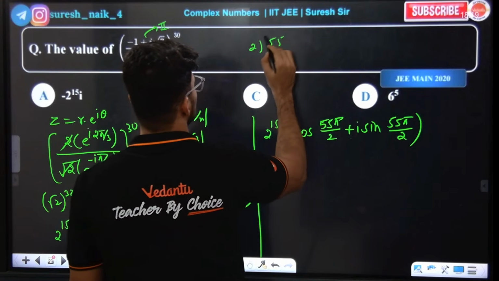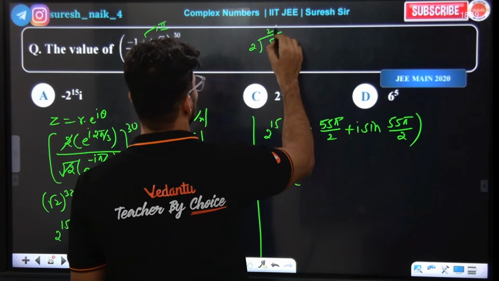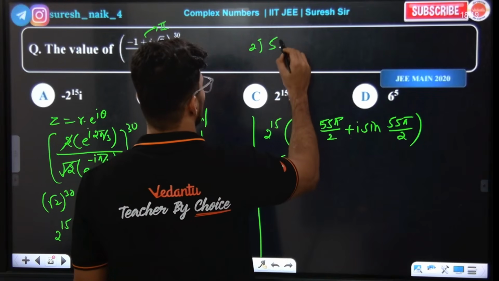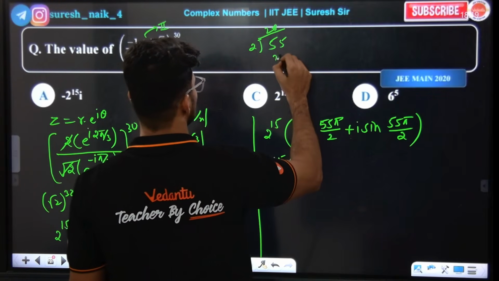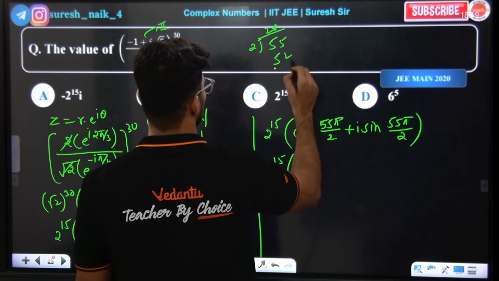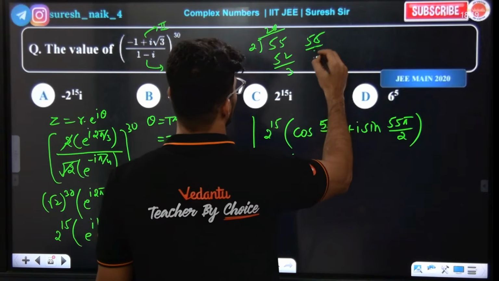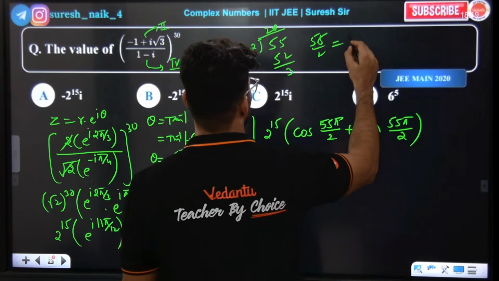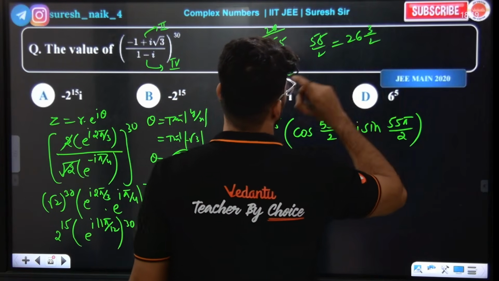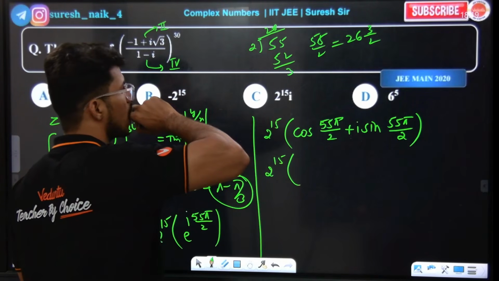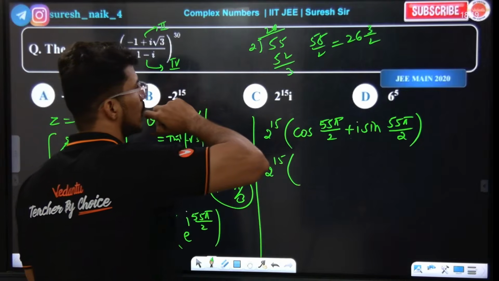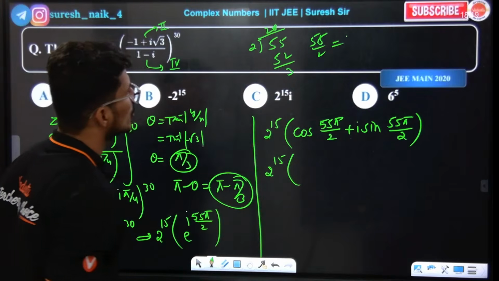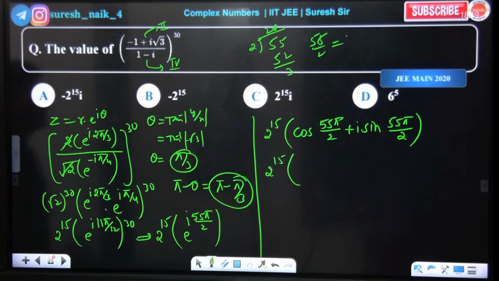55 means 2 26s is 52, so 55 leaves remainder 3. So 55 by 2 can be written as what? Tell me, 26 and 3 by 2. No, 55 by 2, no? So 26 something again, 26 into 1 by 3.